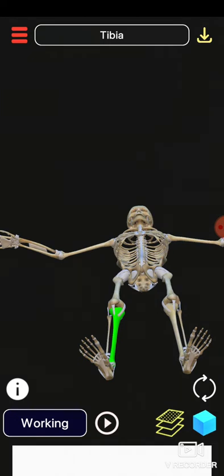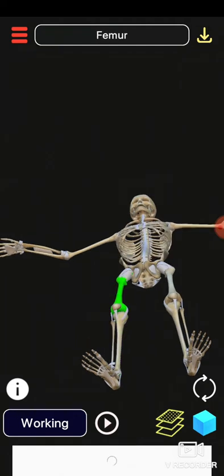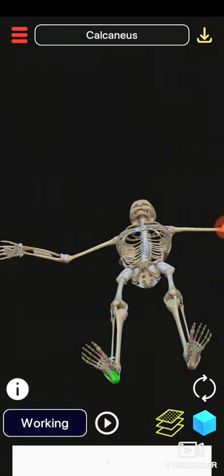So 3 bones are present in the legs: femur, tibia and fibula. 7 ankle bones link your foot. The ankle is this, okay, and these are your feet bones. So the ankle is connecting your feet to your legs.